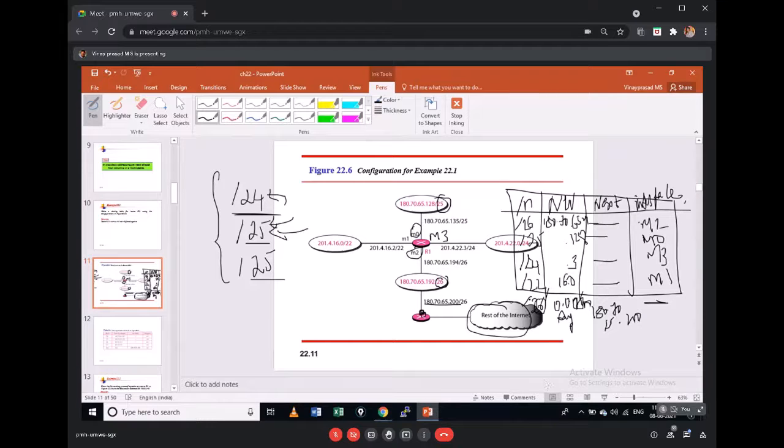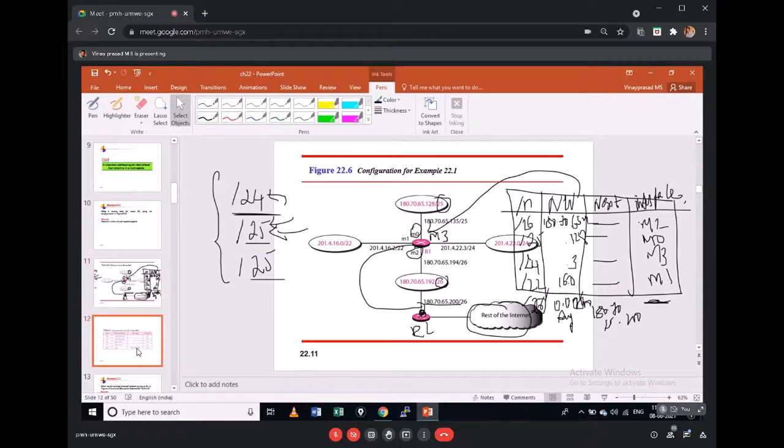For all such different networks, I should send them from this router to this interface. So that is what /0, 0.0.0.0 is. The next hop address is 180.70.65.200/26, and it is not immediately connected because that is connected to R2. This entry should be there in order to have successful communication from every network to every other network.